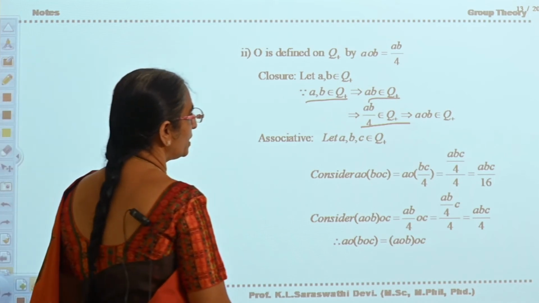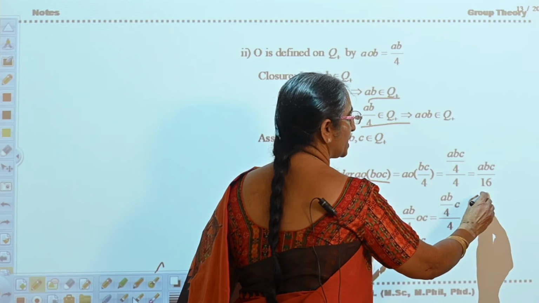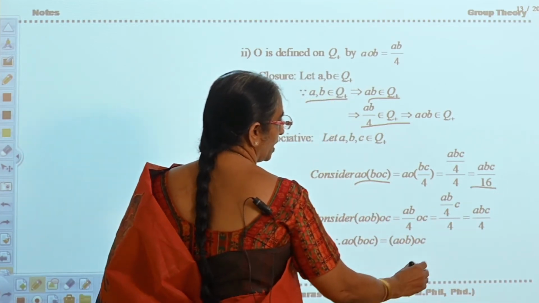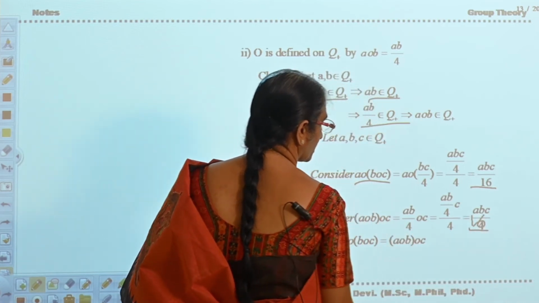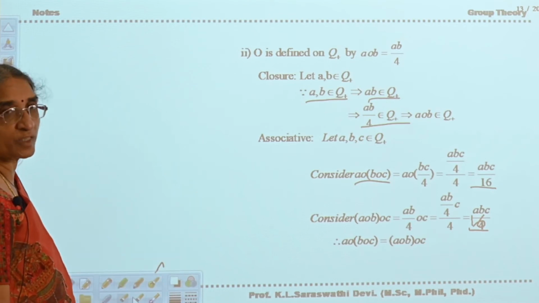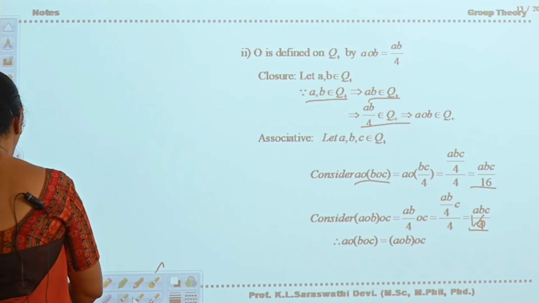Now consider A circle B circle C. This you get as ABC by 16, as in the previous case. Here also you get ABC by 16, this is not 14, this is 16. Therefore A circle (B circle C) is equal to (A circle B) circle C. Therefore associativity is satisfied.